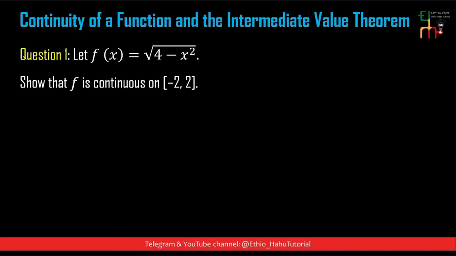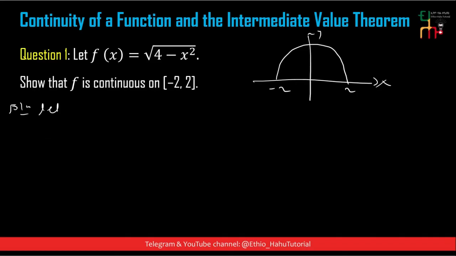Show that f is continuous on the interval from -2 to 2. Roughly, the graph looks like this, with -2 and 2 on the x-axis. To examine f of x equals the square root of 4 minus x square, let g of x equal 4 minus x square and h of x equal the square root of x. g of x equals 4 minus x square is continuous for all x.